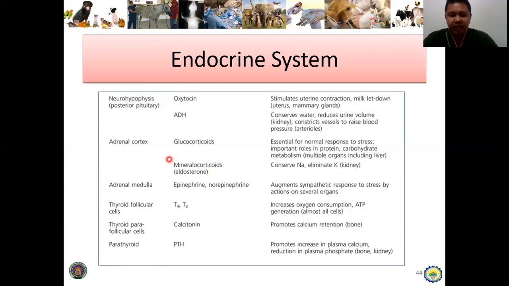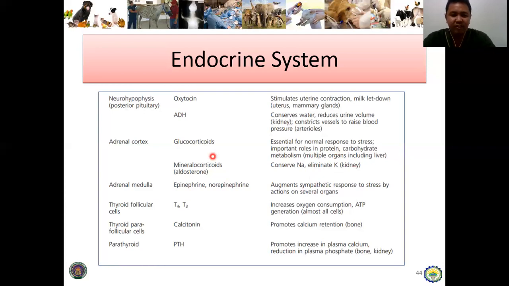Next is the adrenal cortex. So actually the adrenal gland is comprised of two. The glucocorticoids have important roles in protein, carbohydrate metabolism. So amo na siya. Amo na nga kung stress ang animal, ga-release sa glucocorticoids from the adrenal cortex. And then kung sa tao pa, sige kaon. So amo na siya. Kung na-stress mo sa aton nga topic, si glucocorticoids ang responsible.